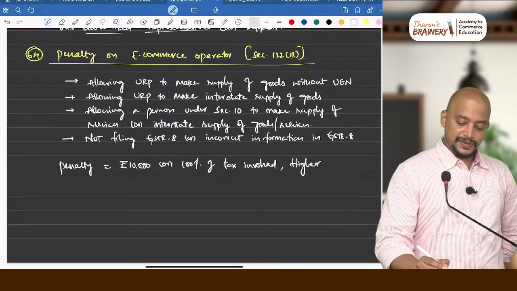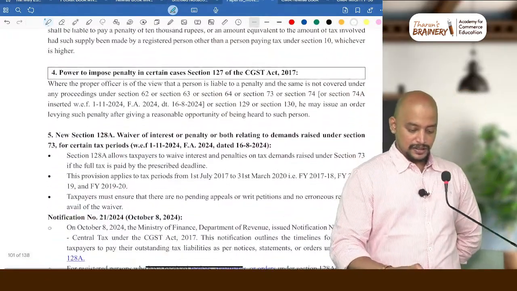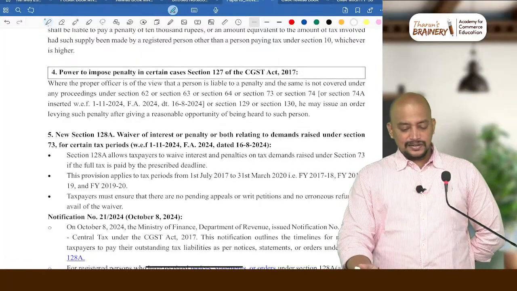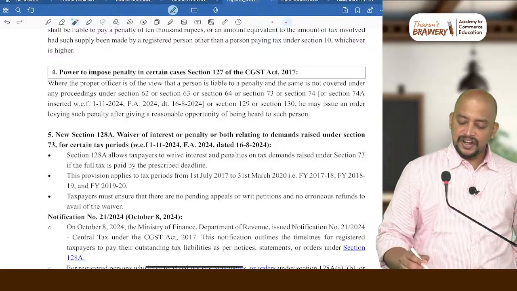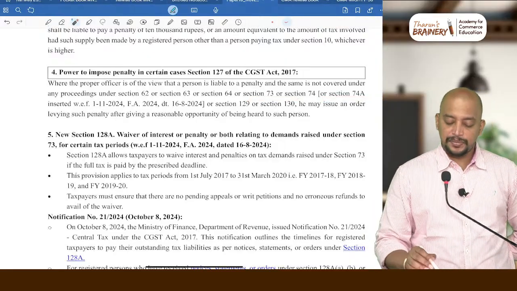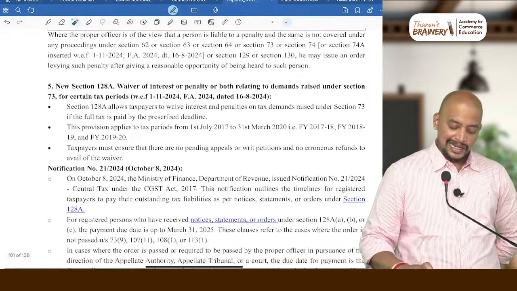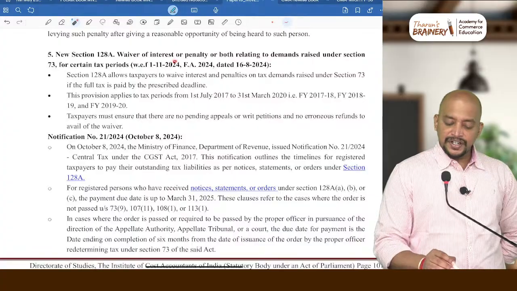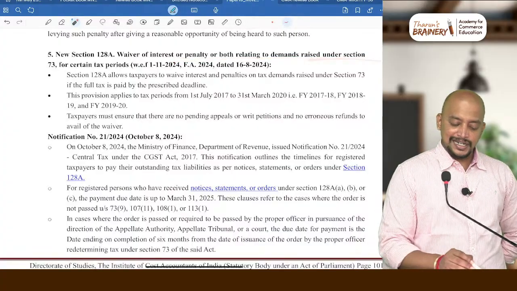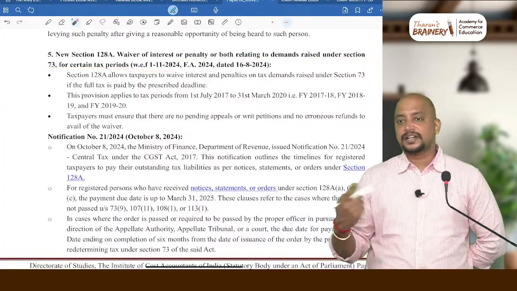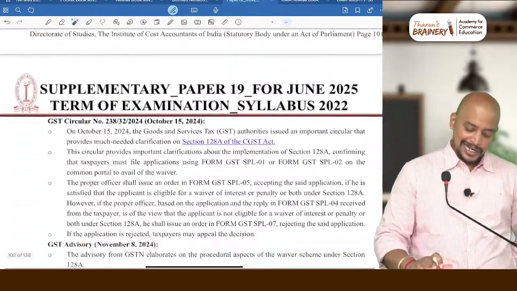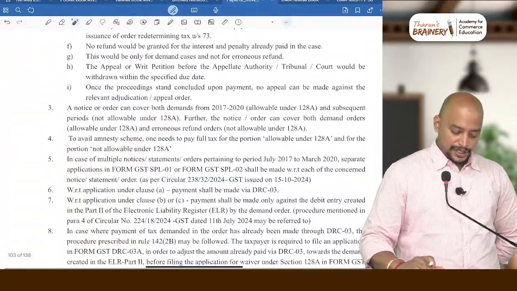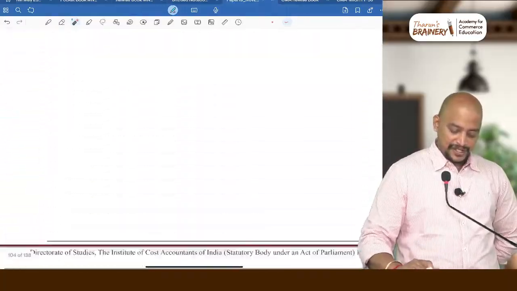Then next one. So this again, 73, 74 reference, wherever it comes in the penalties chapter, is replaced with 74A, and there is a new section 128A, waiver of interest or penalty for demands raised under section 73. As 73 is not applicable for you, you don't have to bother about this, just unnecessary information which they have given.